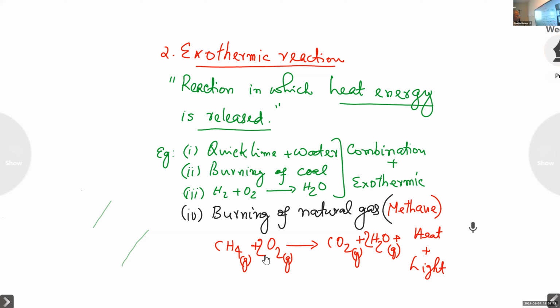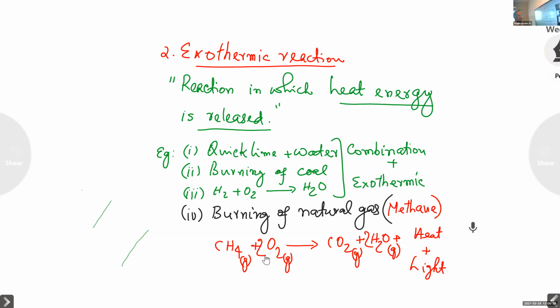Now the question is this. Burning of a natural gas, what type of reaction is it? Combination reaction, exothermic reaction, endothermic reaction, or decomposition reaction? Aman, do you agree with me if I say it's a combination reaction? Burning of natural gas, I say it is a combination reaction. Do you agree with me?